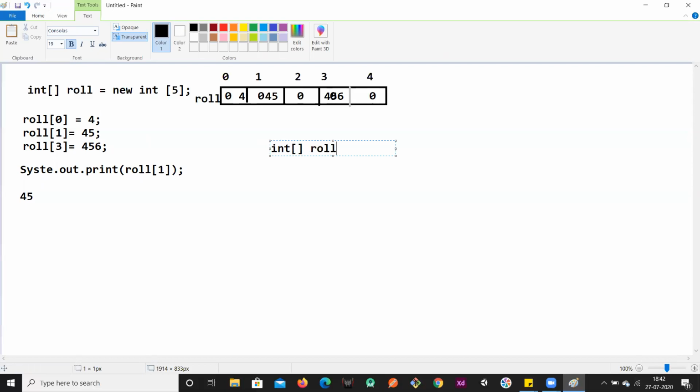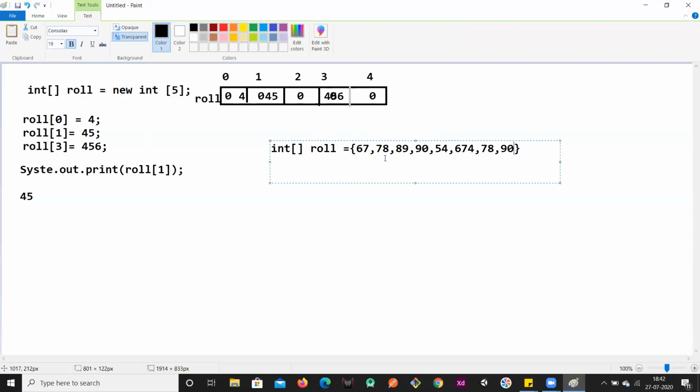If it is a role, then by giving directly equal to and providing this, we can directly pass values. You can pass as many values as you want over here. It auto calculates based on the number of values you have entered, and it will assume the size would be the same, right? Based on the number of values you have entered, it auto calculates the size of an array, and it will also provide indexes to these elements based on the order you have provided the values.